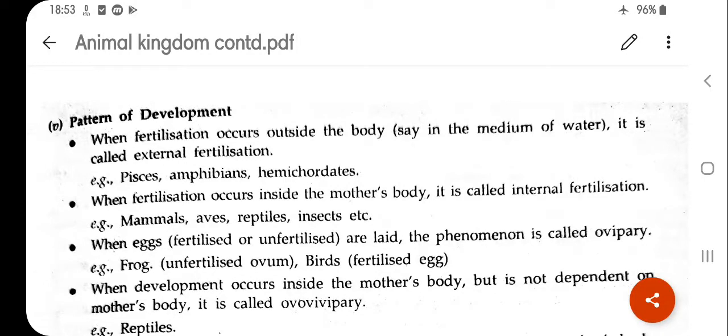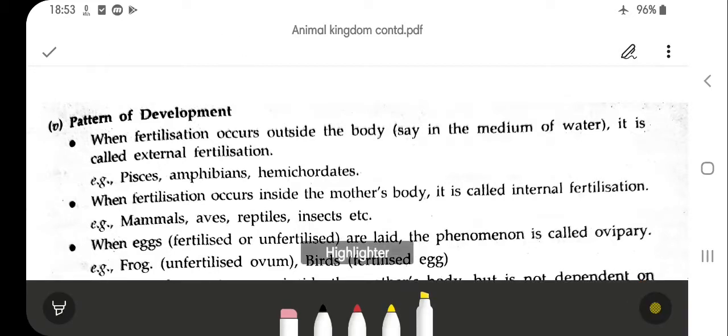In our previous session, we discussed the various bases of classification in the animal kingdom. Today we are continuing with some more features by which we can classify the animal kingdom. The first one is the pattern of development. What do you mean by the pattern of development?